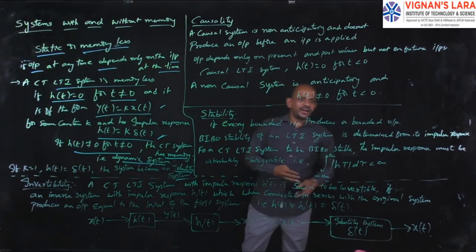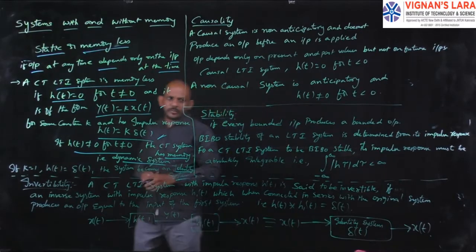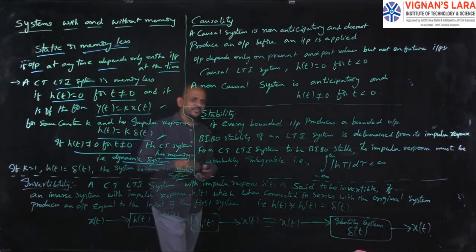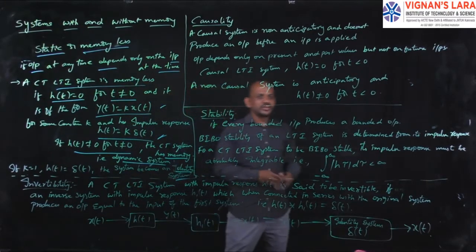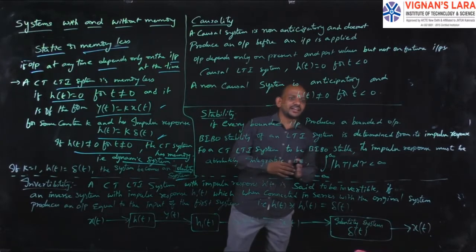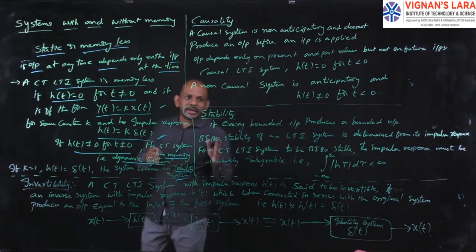I already explained the classification of systems in the first unit very clearly. So here I am giving the outline of what will be helpful in this unit.